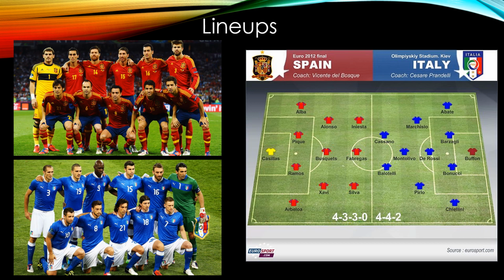Italy are playing their 4-4-2 diamond formation with Giorgio Chiellini playing out of possession at left back to offer more defensive security. A noticeable difference between these two lineups is that some of Spain's key players in the World Cup, including Puyol and David Villa, are out, both injured in the season before the Euro. Puyol is replaced by solid options like Piqué and Ramos, and Villa is replaced by the unused forwards on the bench.